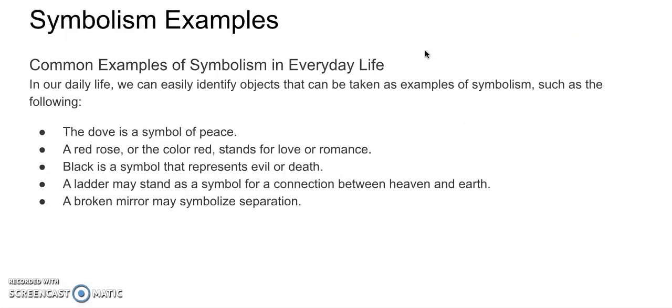Symbolism examples. In our daily life, we can easily identify objects that can be taken as examples of symbolism, such as the following. A dove is a symbol of peace. A red rose, or the color red, stands for love or romance. Black is a symbol that represents evil or death. A ladder may stand as a symbol for a connection between heaven and earth. A broken mirror may symbolize separation.